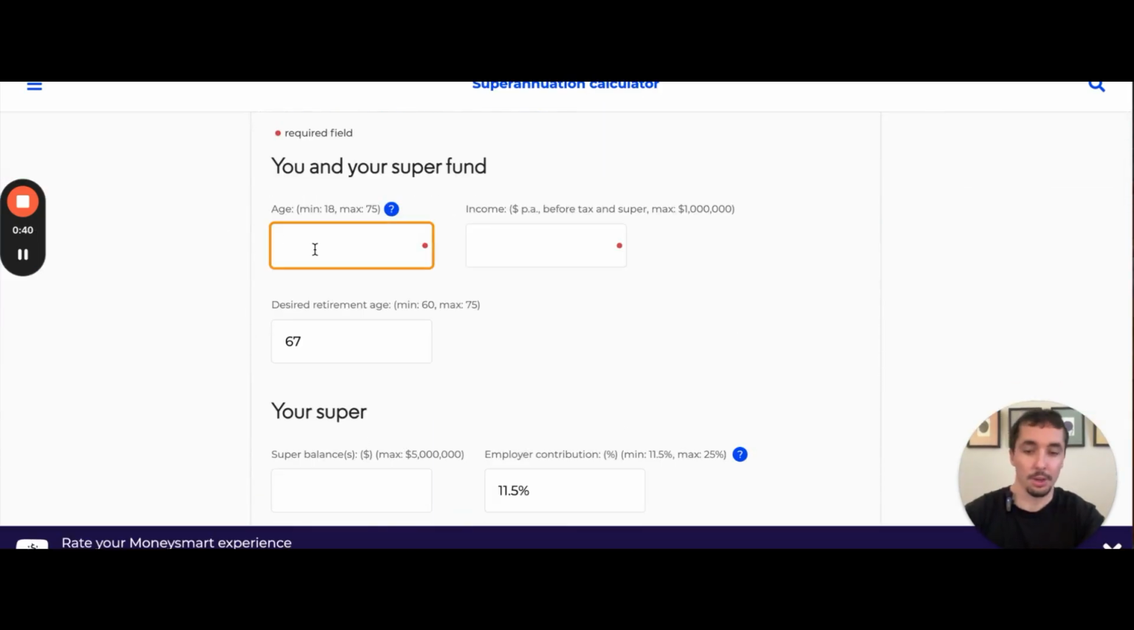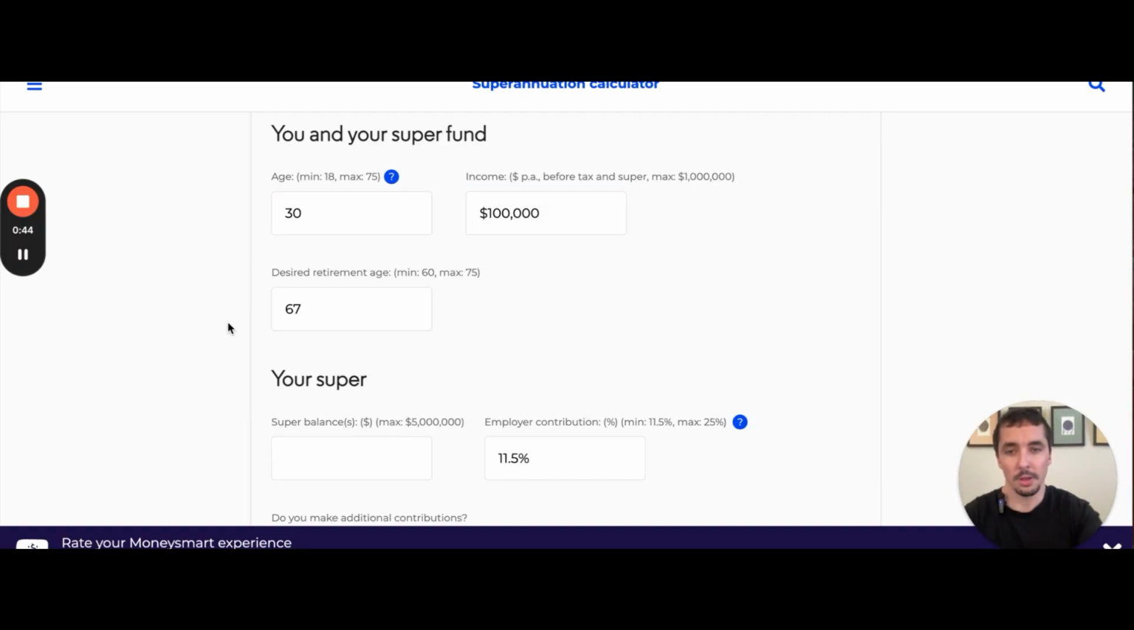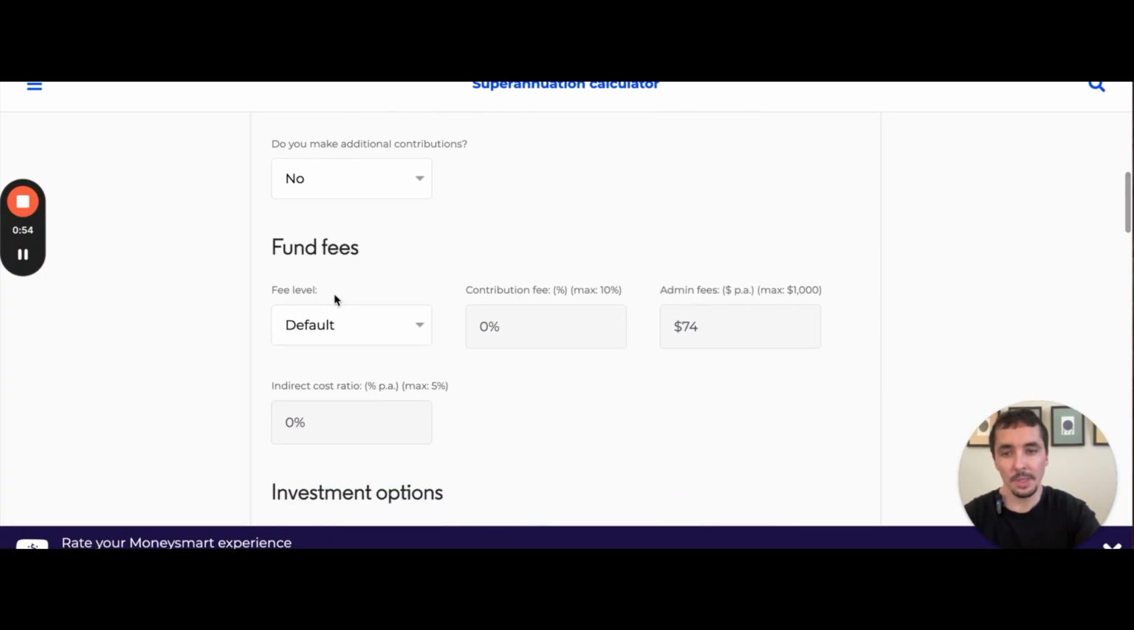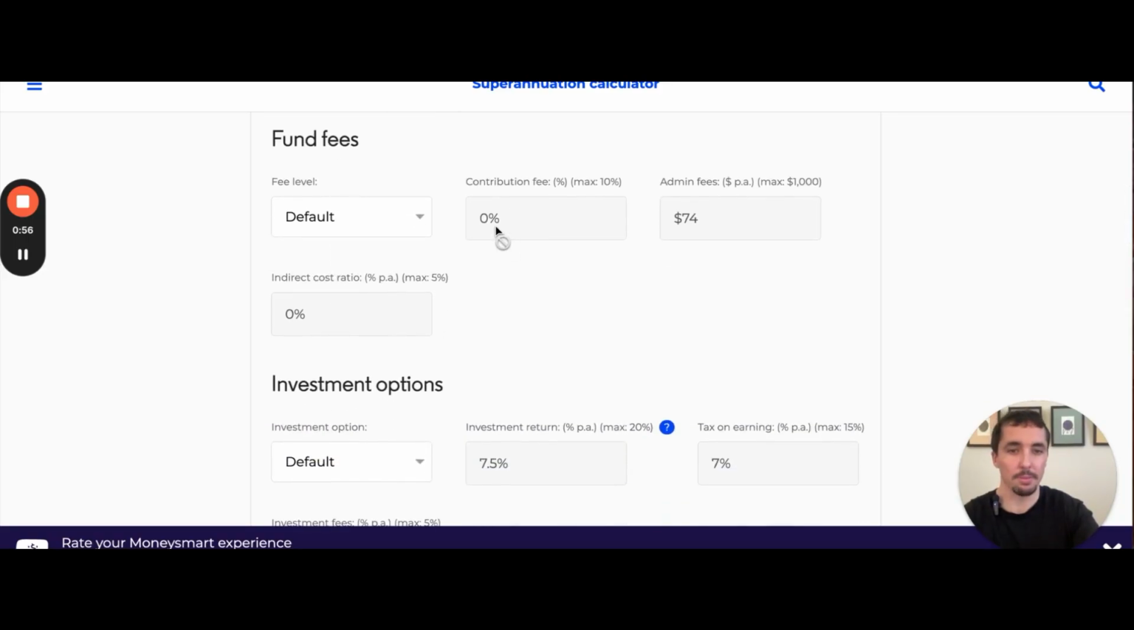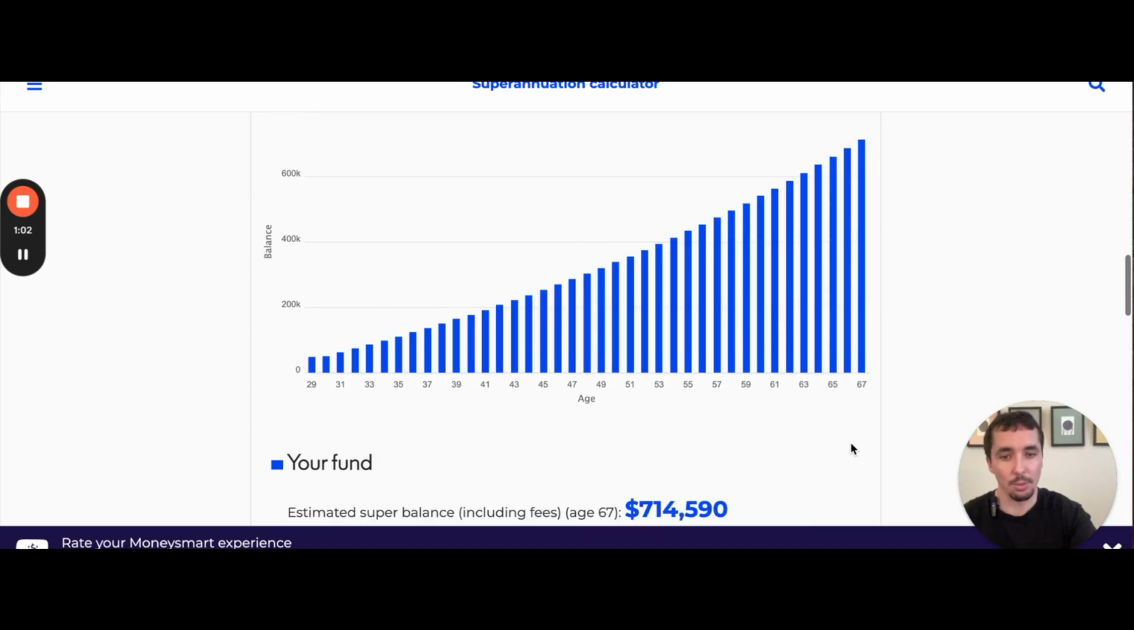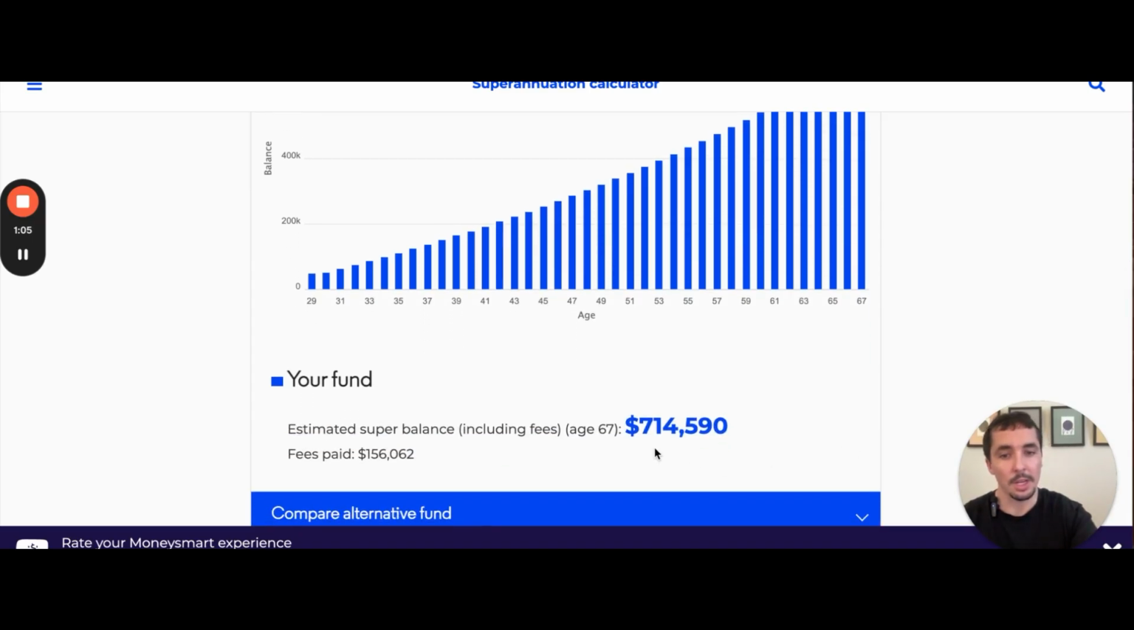So let's say you're 30 and you earn $100,000 a year. Leave that at 67. Let's say your average superannuation balance is around $50,000. Just leave that as it is. Leave that as it is. All these are kind of based on averages, so you can all leave them. This shows how your balance will grow. So as you can see, when you retire at 67, it's predicted to have 714 grand.